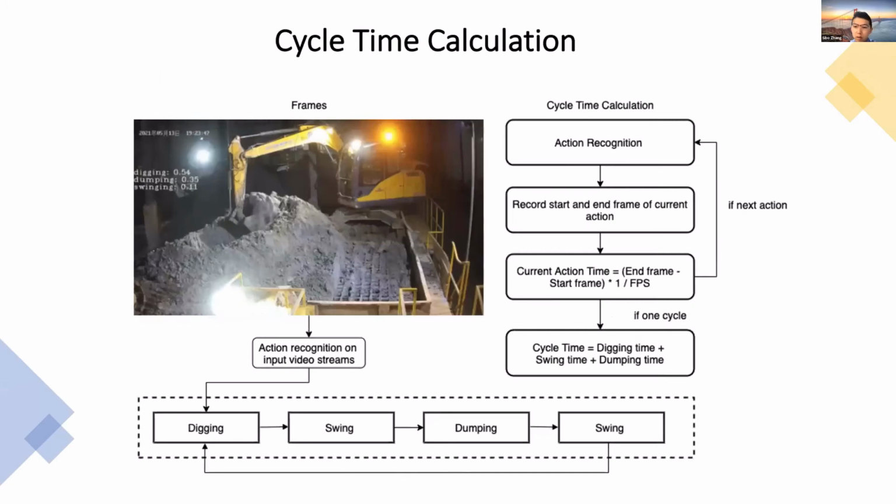Next, we decide whether the cycle has ended, which includes digging, swing, dumping, and swing in our scenario. If not, we continue to record the frames of the next action until one cycle is ended. Finally, we sum up all action times to get the cycle time.